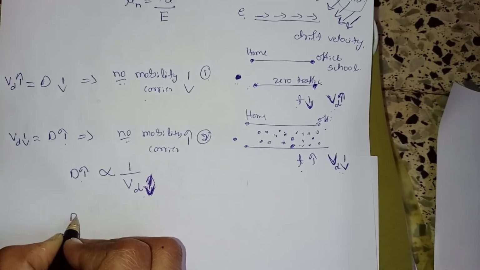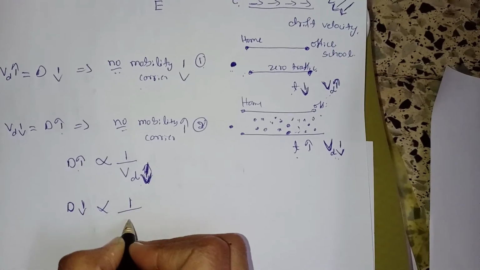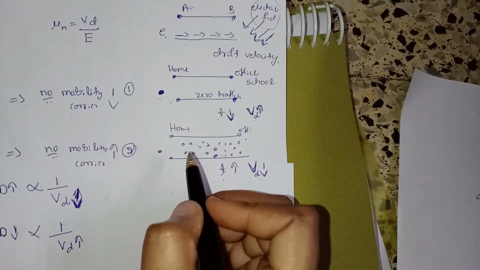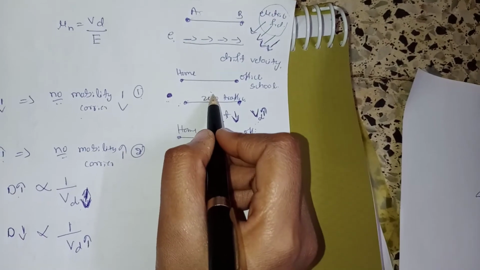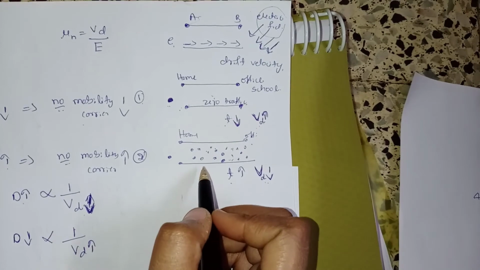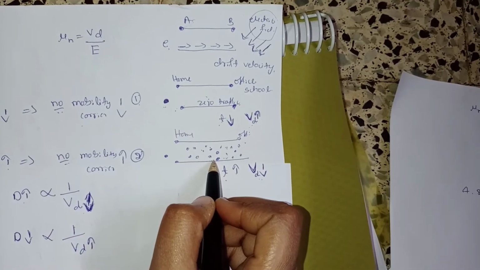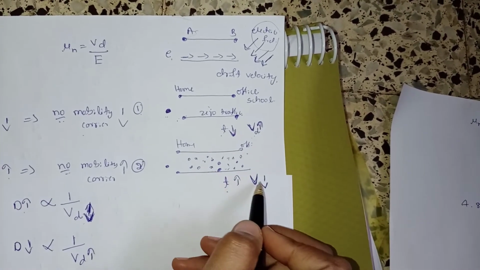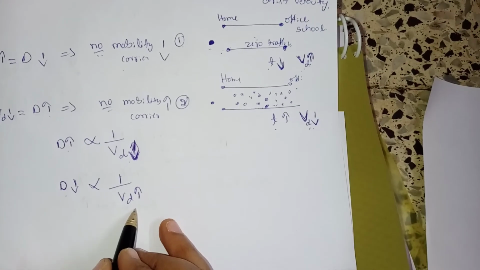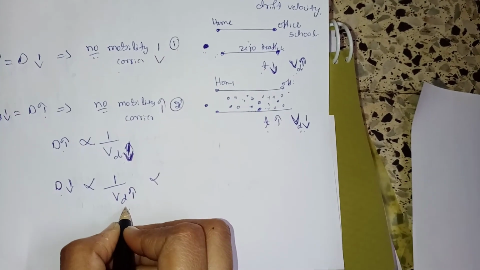If we decrease the doping concentration, the velocity will increase. So zero traffic means the mobile carriers are less, your speed is high, the drift velocity is high. In heavy traffic, that is, the doping concentration is high, the mobile charge carriers are more and the velocity will decrease.